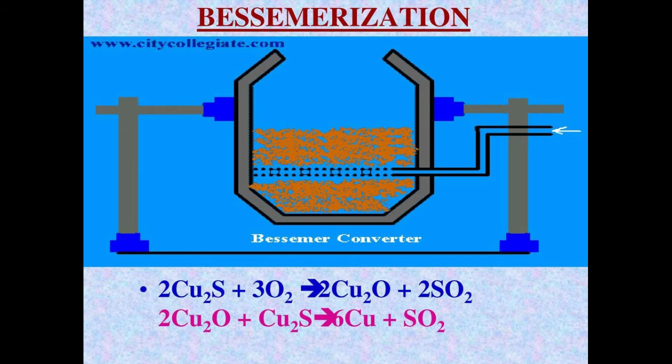What happens in this Bessemer converter? Copper sulfide Cu2S: 2Cu2S plus 3O2 will give you 2Cu2O plus 2SO2 gas. Then 2Cu2O plus Cu2S will give you 6Cu plus SO2 gas. What is Cu? That is the blister copper.